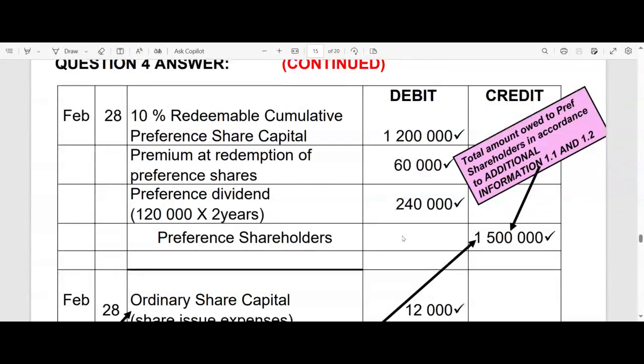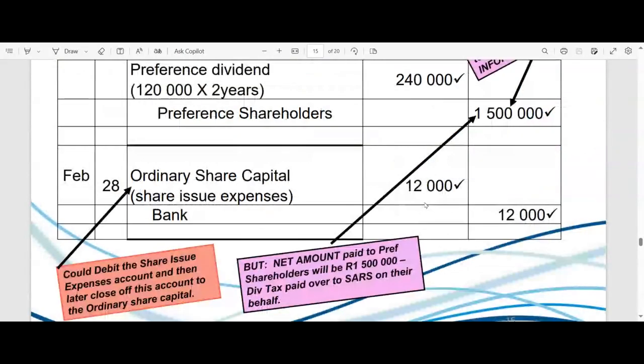Then, ladies and gentlemen, out of our own resources, we've paid the share issue expenses. Initially, we would have debited share issue expenses. I must just explain this. At the end of the year, when we do our year-end adjustments, as you know, we are going to close off our nominal accounts and balance off our real accounts.